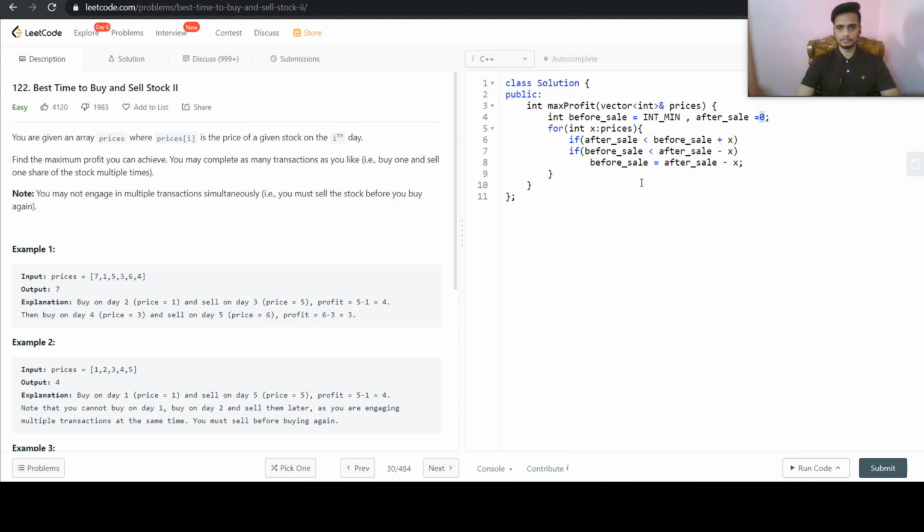So we went into debt, and we don't want to go into loss, because buying a stock at rupees 7 and selling it at a price of 1 is not a profitable trade. So that's why our after sale will remain as 0. But if we earn profit, then we will make after sale as before sale plus x.